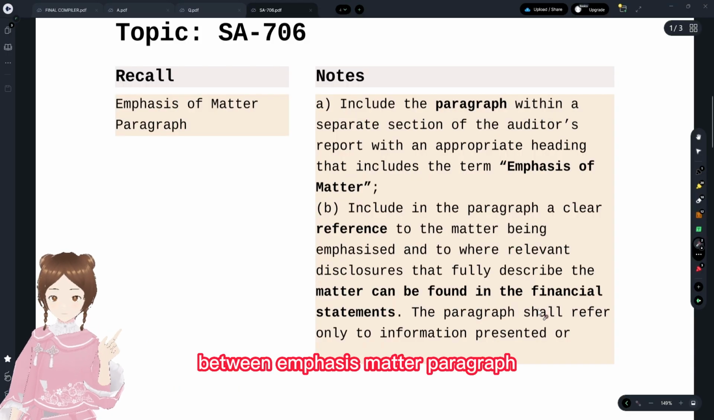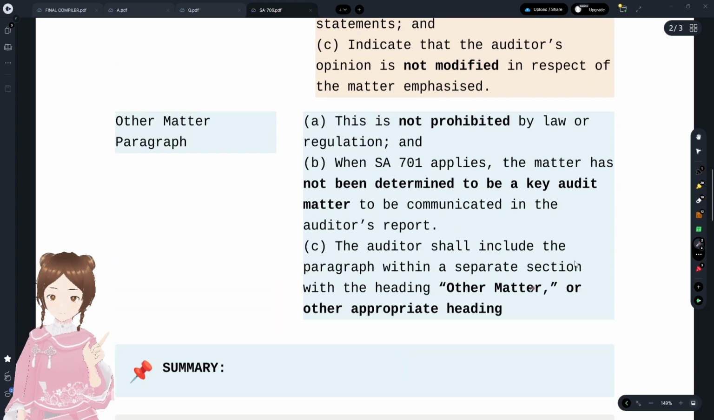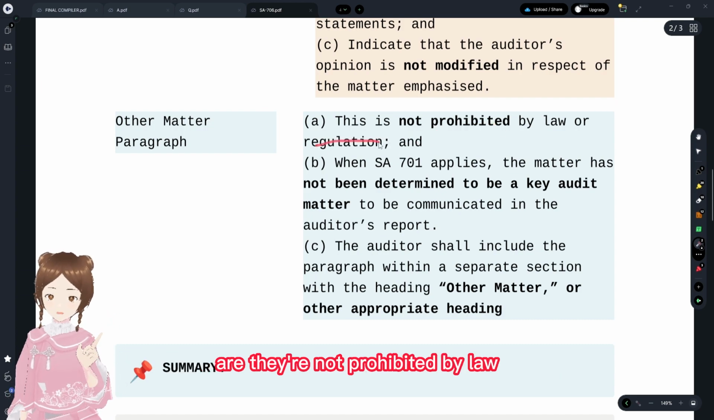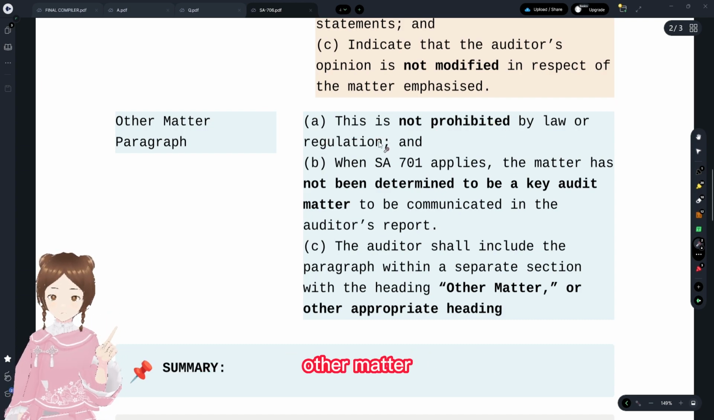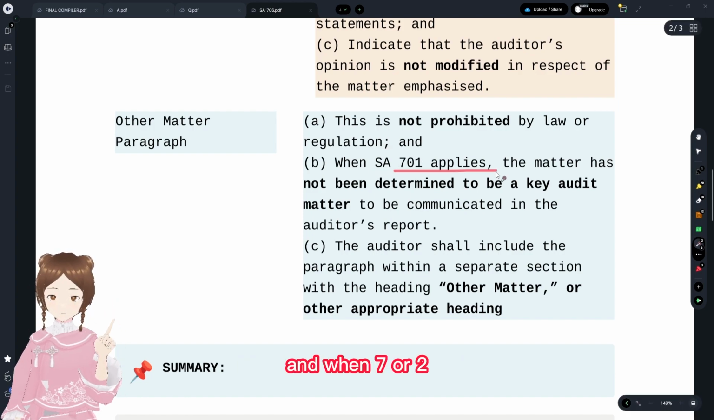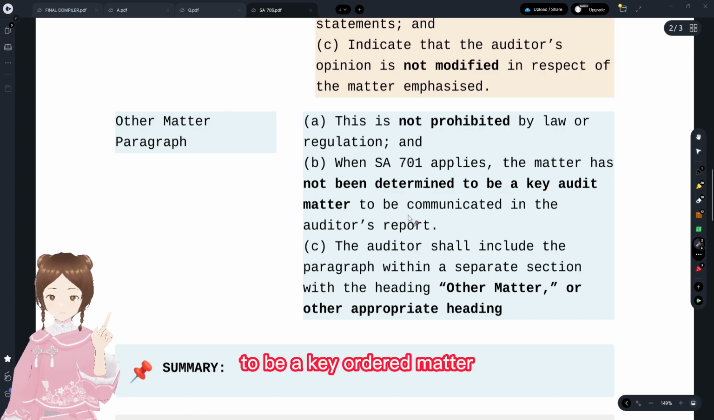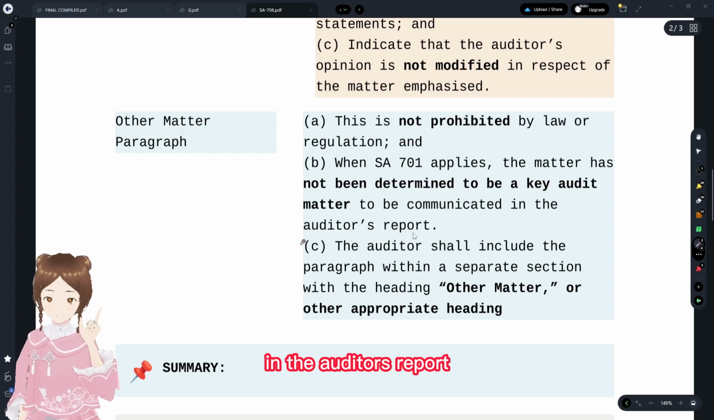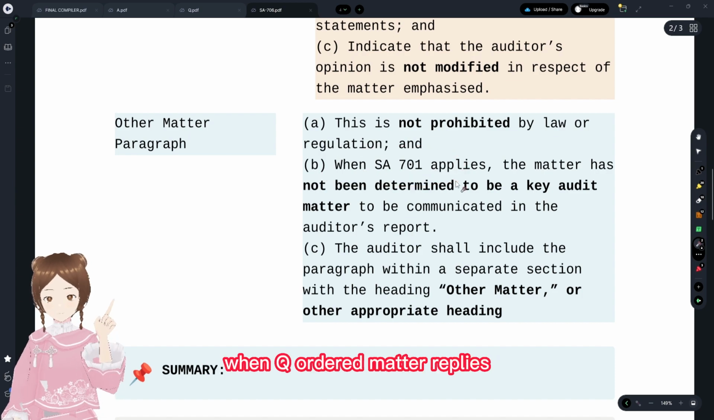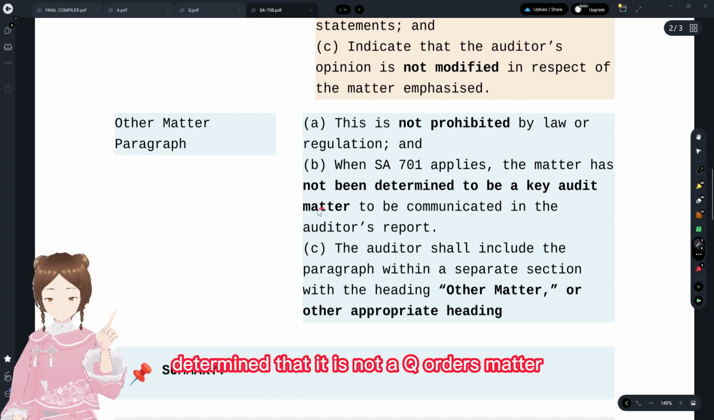This is the difference between emphasis of matter paragraph and key audit matter paragraph. With regards to the other matter paragraphs, they're simply saying that other matter paragraph is not prohibited by law, okay? And when 701 applies, the matter has not been determined to be a key audit matter to be communicated in the auditor's report. You see what they are saying: when 701 applies, when key audit matter applies, and the auditor determined that it is not a key audit matter.